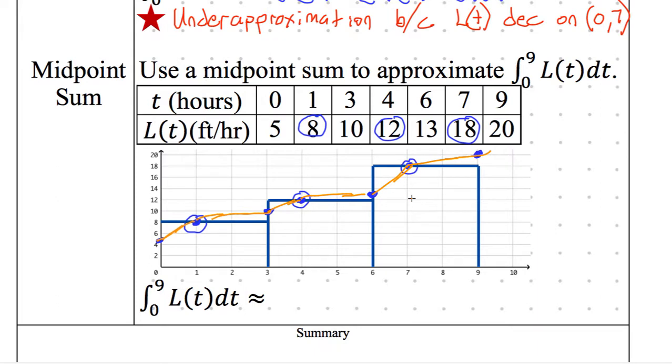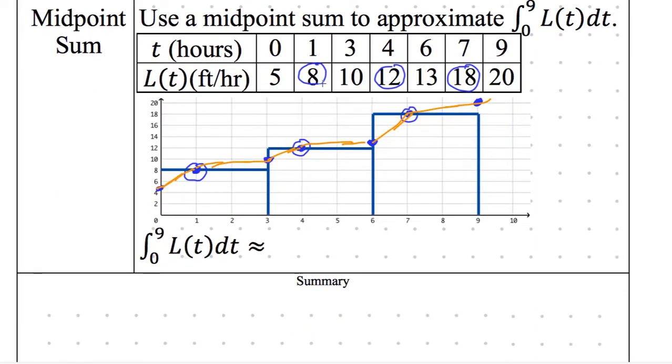All right, the question here: is it an under approximation or an over approximation? It looks about good. It looks pretty close. I don't think they will ever ask you, oh, they might. If they gave you an actual function and told you to find a Riemann sum of it, then they'll ask you if the midpoint sum is an over approximation or under approximation. If they gave you a table, just like I did here, they will never ask that because you can't tell. You're like, well, it looks pretty darn good, and that's as good as you can give them.